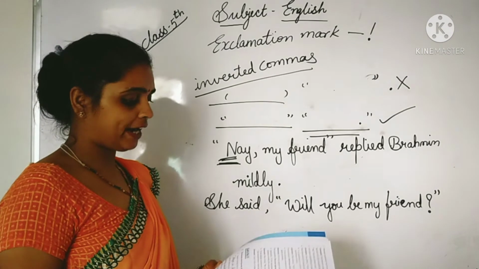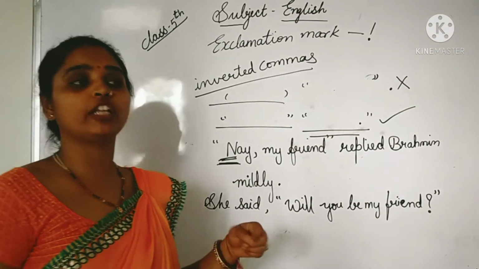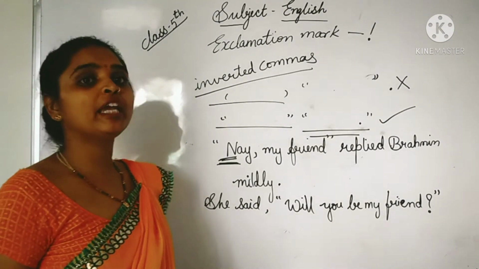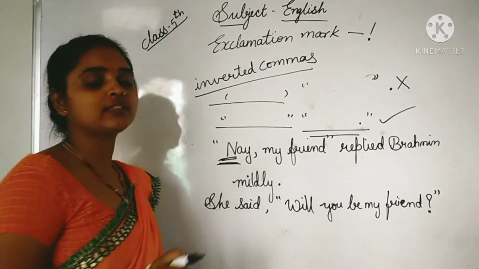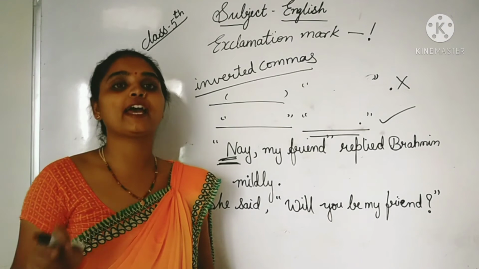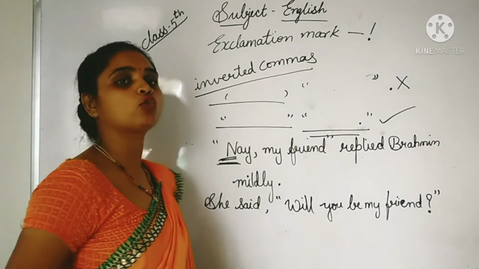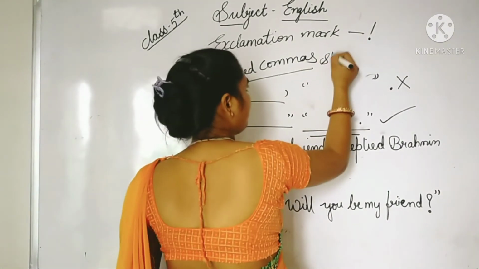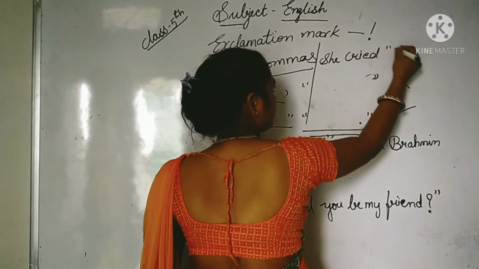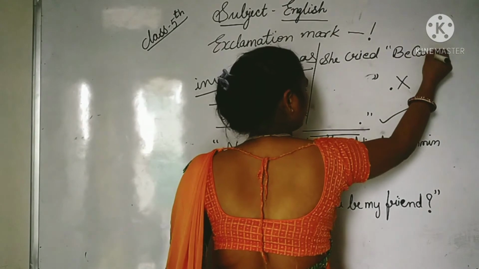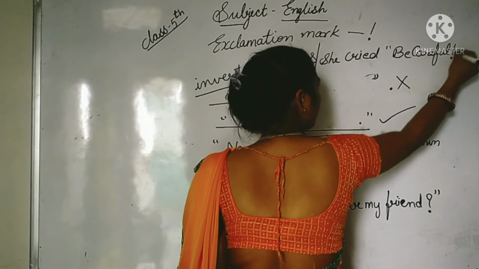She shouted loudly, be careful. In this sentence we have put the exclamation mark after be careful. I am writing here: she cried, be careful, exclamation mark, inverted comma.